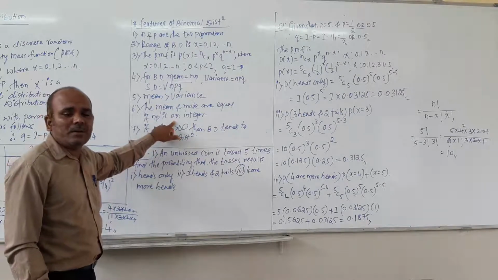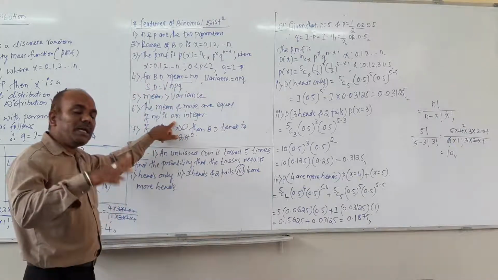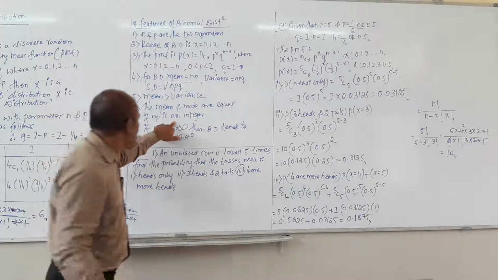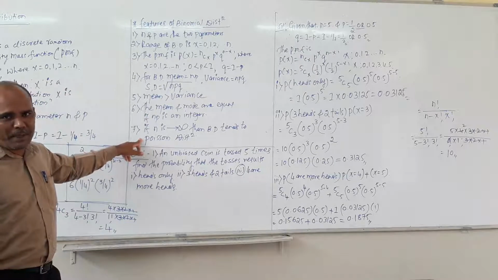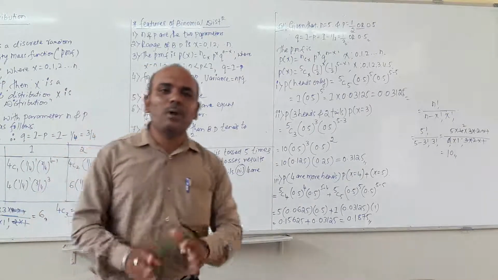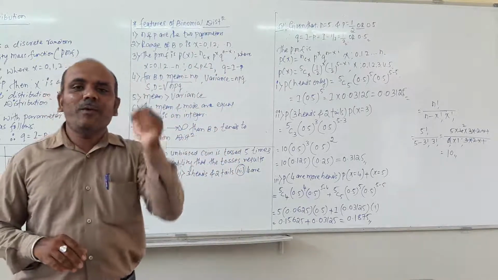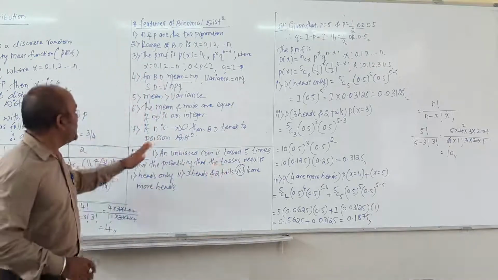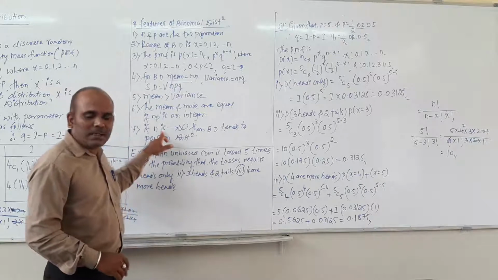If we get an integer, then mean and mode are equal if np is an integer. And the last one is very important for the binomial distribution: if the value of small n is not definitely known, then binomial distribution tends to Poisson distribution.